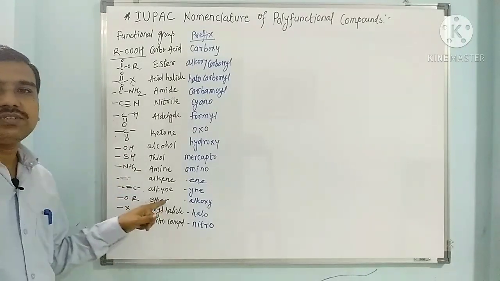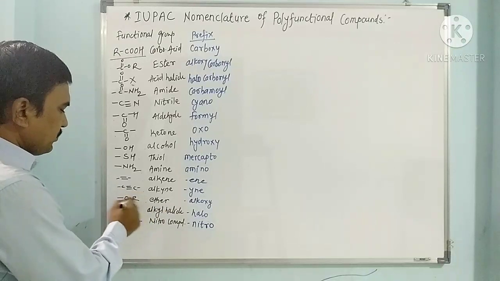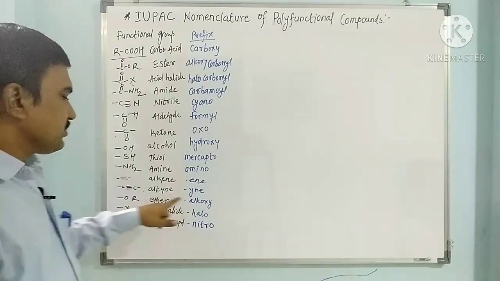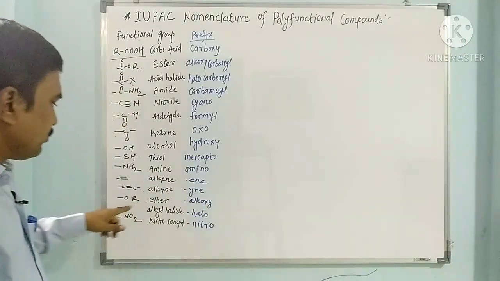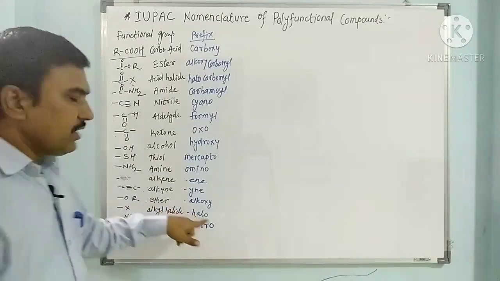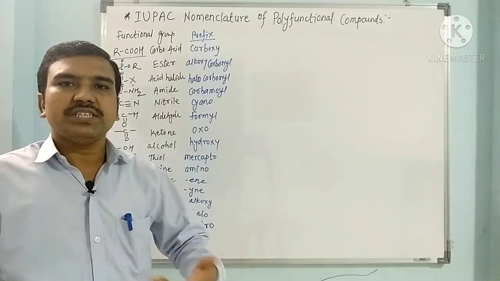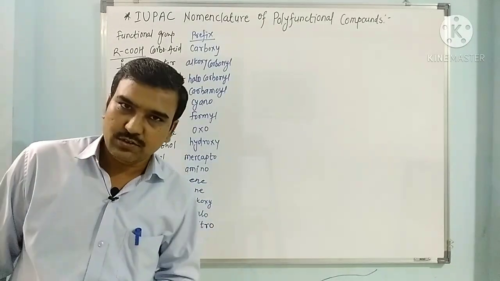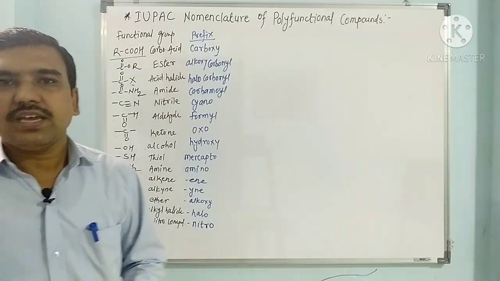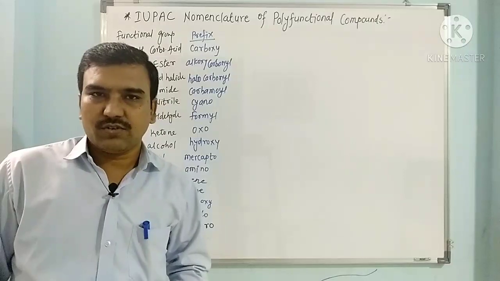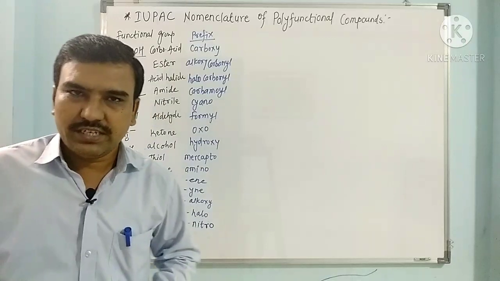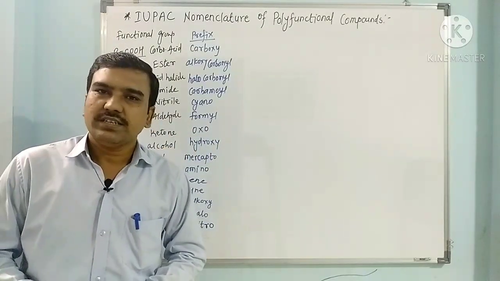Then next to that, when alkoxy is there, that is ether, the OR group. So when R is methyl, it is called methoxy. When this R is ethyl, it is called ethoxy as a substituent. Next to that, there is alkyl halide. When halogens are there, the halogens are called halo. If chlorine is there, called chloro. If bromine is there, called bromo. If iodine is there, called iodo. So all these halogens are named as halo, in alphabetical order. That means bromo comes first, then chloro. If chlorine and bromine both are there, then bromo should be named first, then chloro.